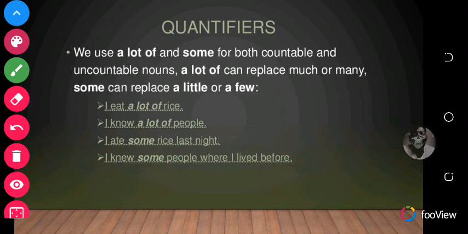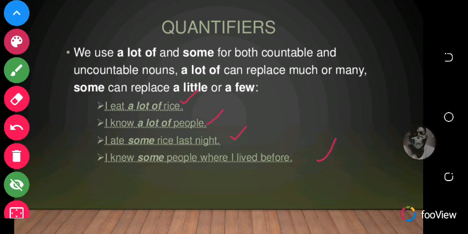We use a lot of and some for both countable and uncountable nouns. A lot of can replace much or many. Some can replace a little or a few. Okay, so I eat a lot of water. I ate a lot of rice. I know a lot of people. I ate some rice last night. I knew some people where I lived.